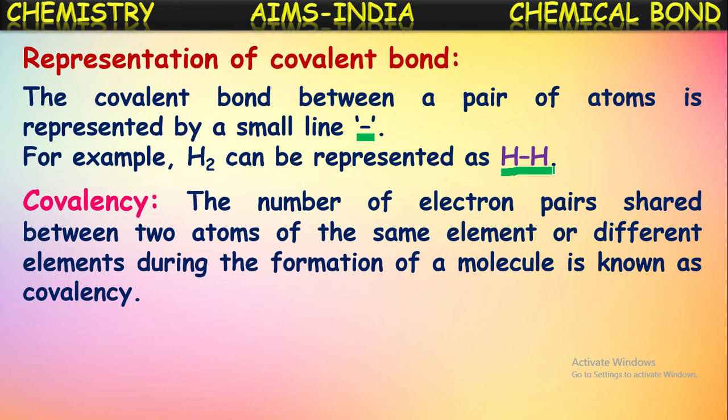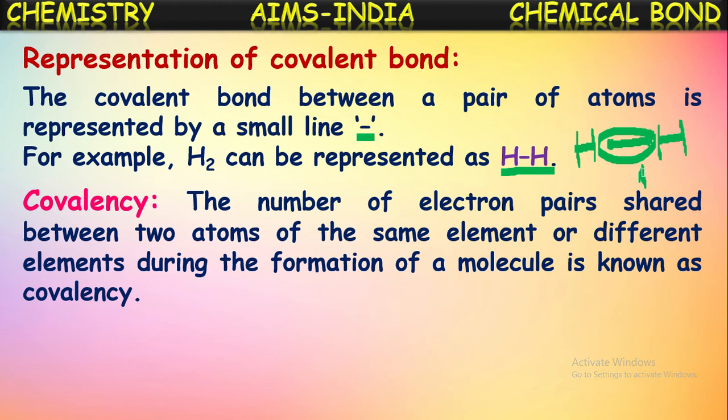The number of electron pairs shared between two atoms. Okay, electron pair in the sense a set of two electrons. If you see the hydrogen molecule here, we know each hydrogen is contributing one electron for sharing, isn't it? So that these two hydrogen atoms are sharing these two electrons and hence they are forming a covalent bond. Now how many pairs of electrons are shared between these two hydrogen atoms? A single pair, that means two electrons.